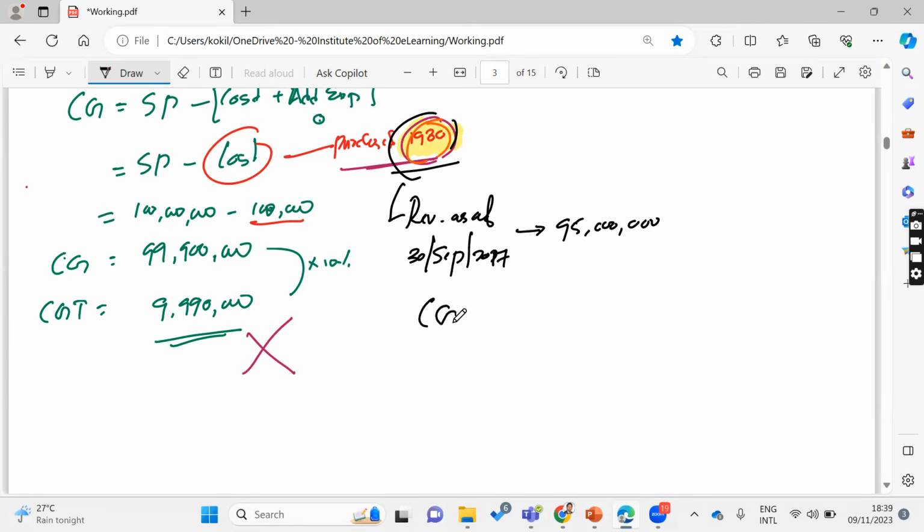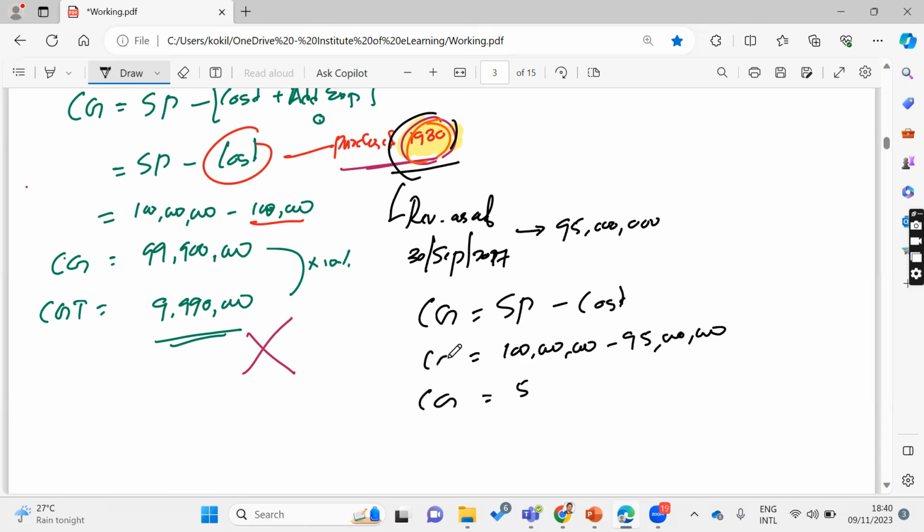The capital gain would be selling price minus cost. Assume that you don't have any additional cost. 100 million minus 95 million, then the capital gain would be 5 million. Then the capital gain tax would be 500,000.